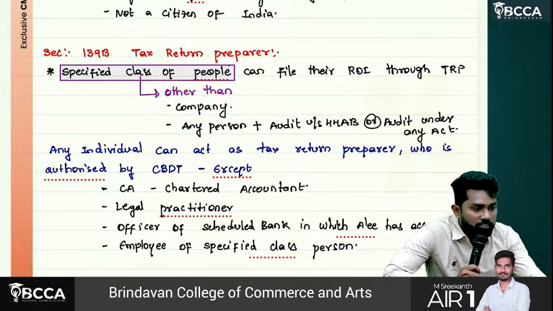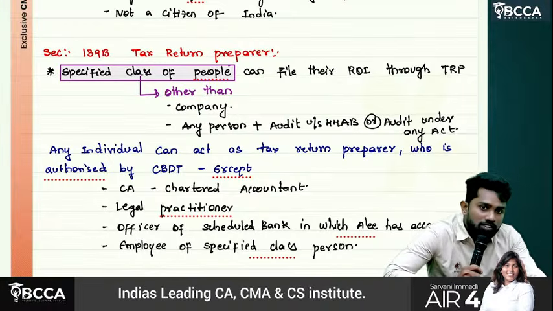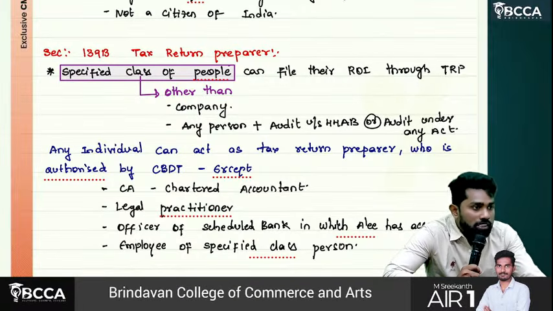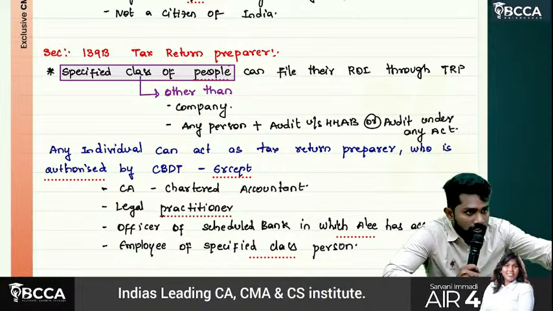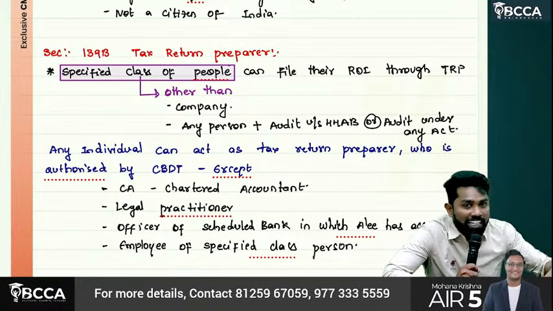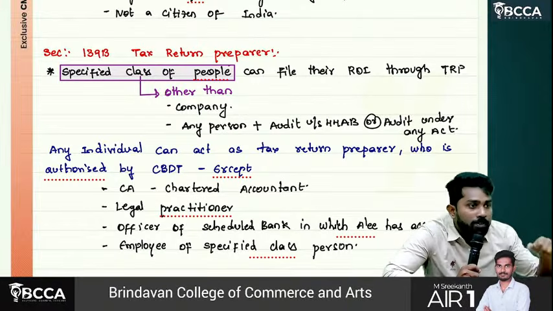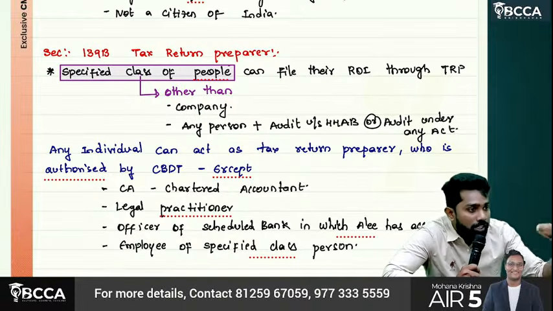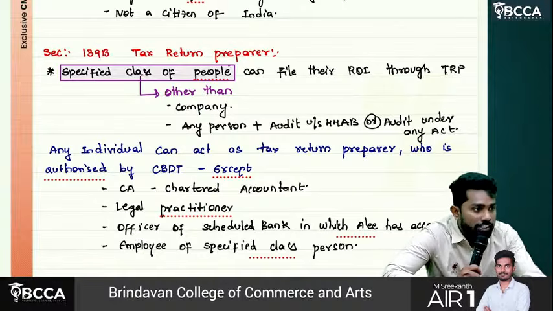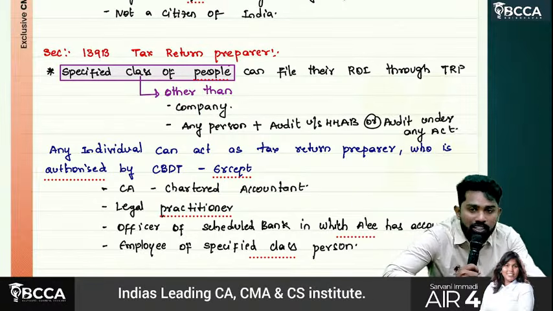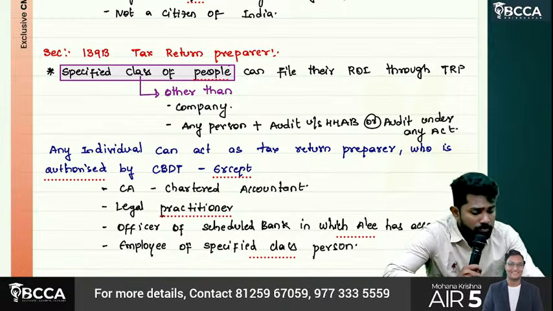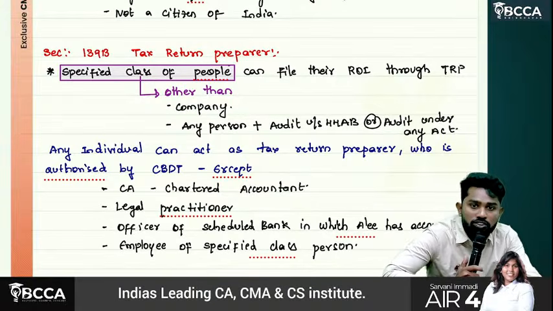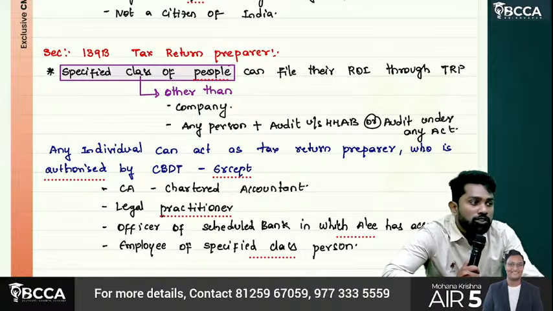Sir, why this tax return preparer concept? In a general sense, if you are enrolled as a tax return preparer, you can go to someone and tell them, I am authorized to file tax returns on behalf of you, even under income tax, so that you can claim your status that you are a tax return preparer and you can get some business, filing returns and making tax compliances. Other than that, there is not much difference. But understand, sir, no CA will claim to be a tax return preparer, because by the qualification itself, society knows that they know tax and they mostly do tax compliances.